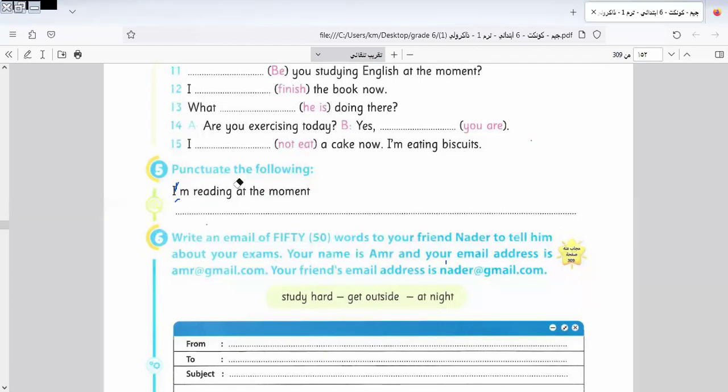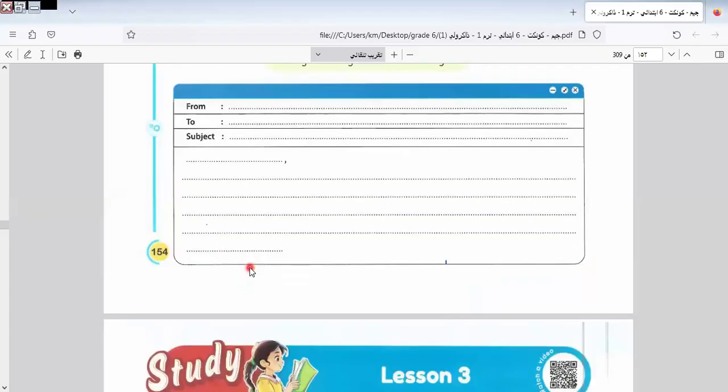I will leave this one to you. I think we took this the same way in the lesson. I will leave it for you to do by yourself.